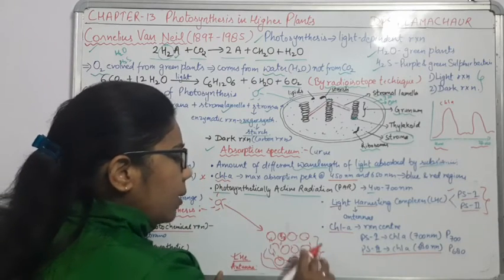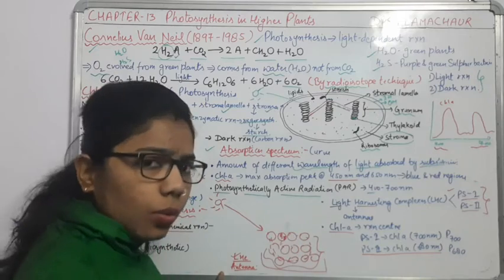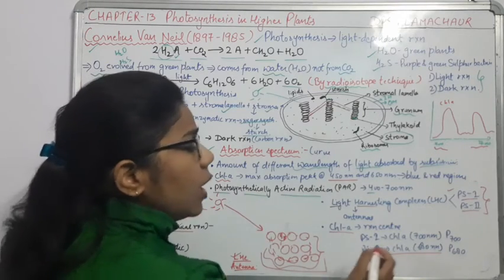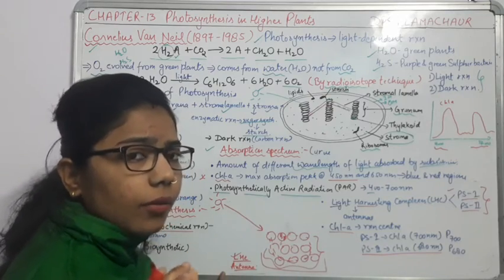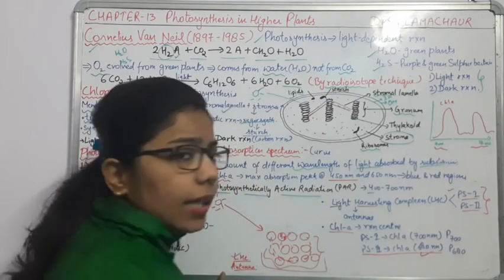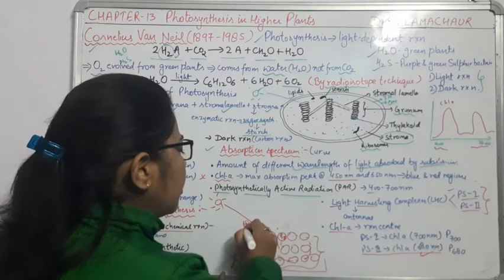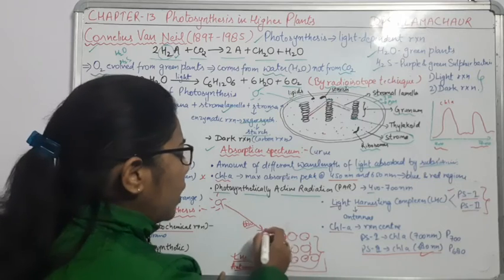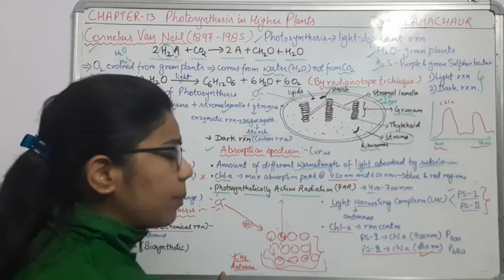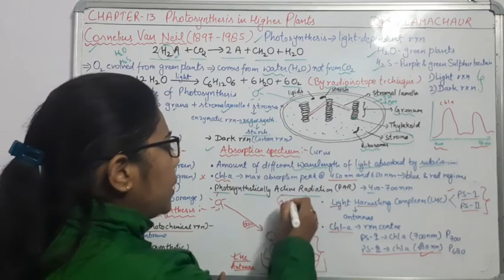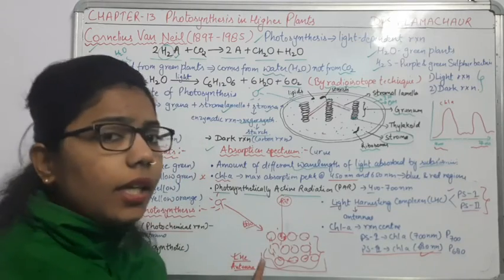Out of them, there is one chlorophyll A which can be photosystem 2. This photosystem 2 has the tendency to take light of 680 nanometer wavelength. As the 680 nanometer comes from here, it will excite its electron, and due to this it will pass to P700 of PS1.